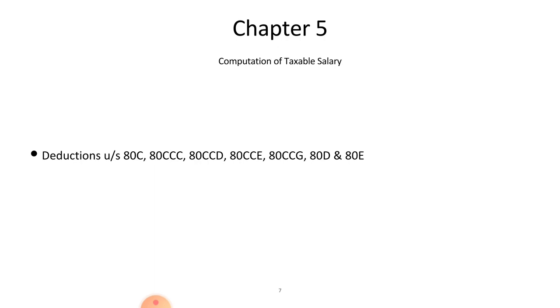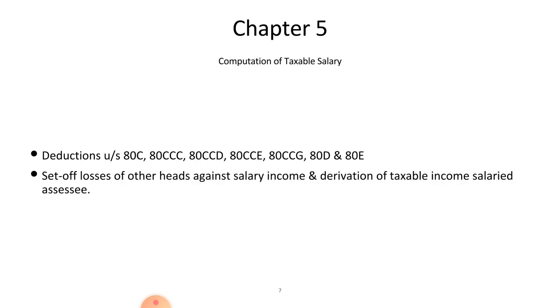Okay, and the last concept that you have to study is set off of losses of other heads against salary income and derivation of taxable income of salaried SSC. So these are the concepts and these are the chapters that we are going to study in this semester.